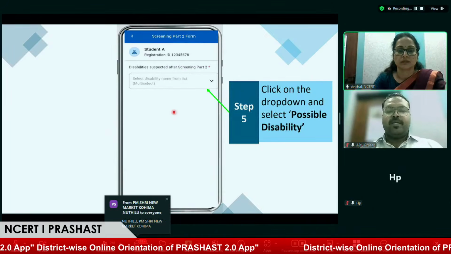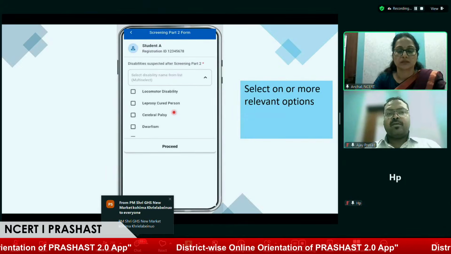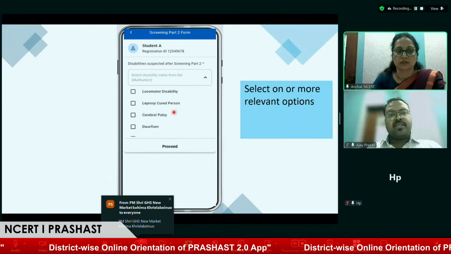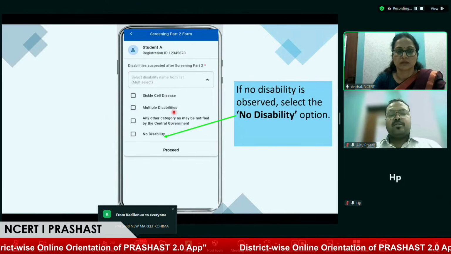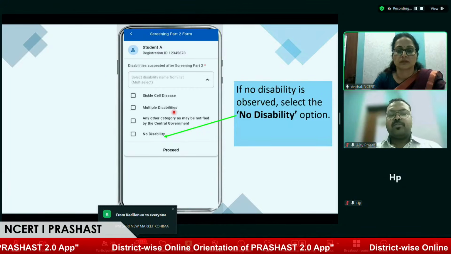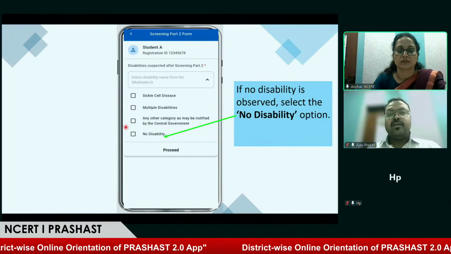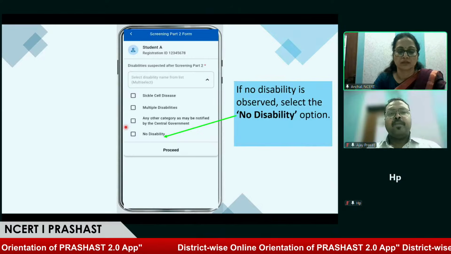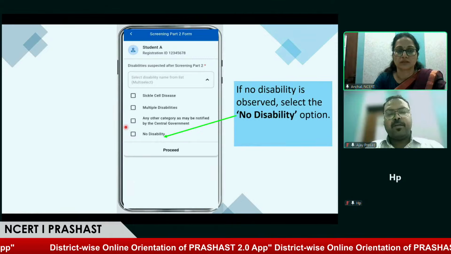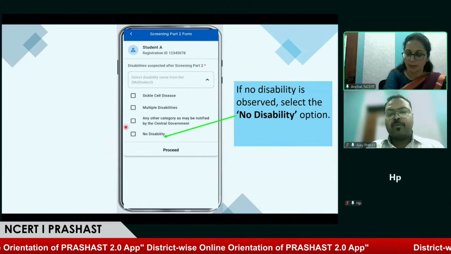Over here, based on the observation by the special educator, he or she will have 3 conditions. First, the special educator may say that the observations that the teacher has selected are valid, but they're not leading to any of the disability. So in that case, the special educator can click on no disability. Second, the special educator could say the observations may be correct, but these are not pointing to the right disability. So they can select the appropriate disability from the checklist.